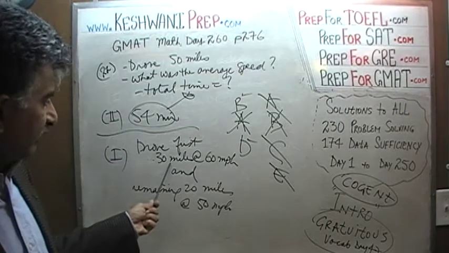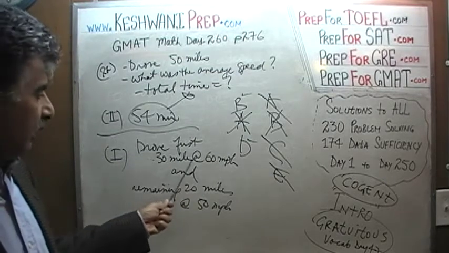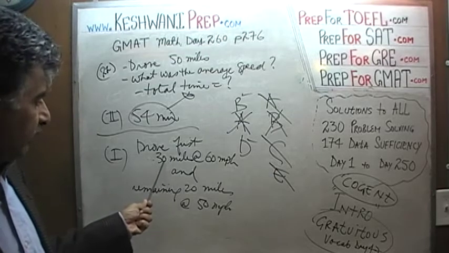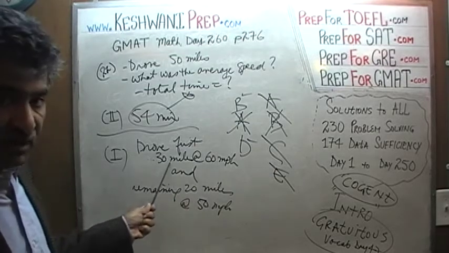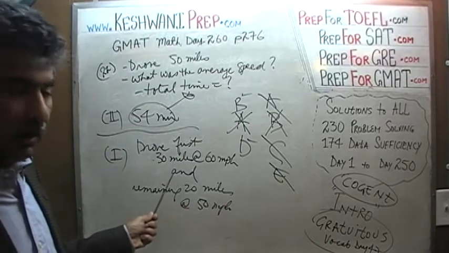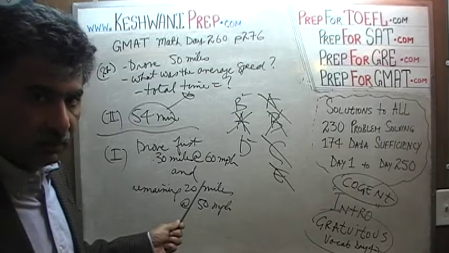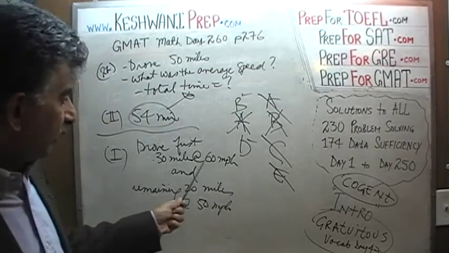This part is very easy. 30 miles at 60 miles per hour. Oh, at 60 miles per hour, sorry. So you're traveling 30 miles at 60 miles per hour. I caught myself because it couldn't have been 2 minutes per mile. I thought you were going 30 miles per hour. It's not 30 miles per hour, you're going 60 miles per hour.